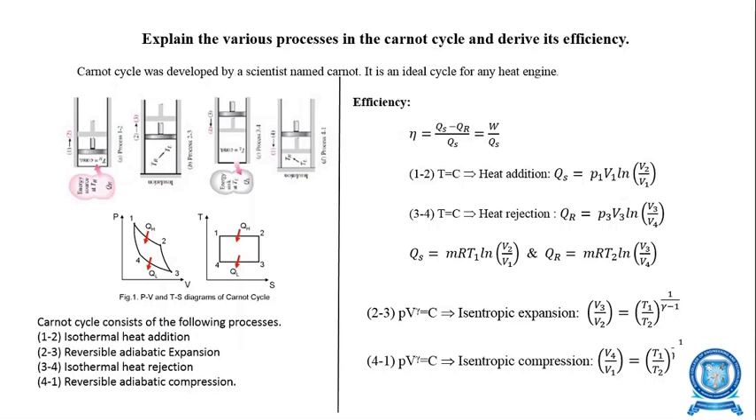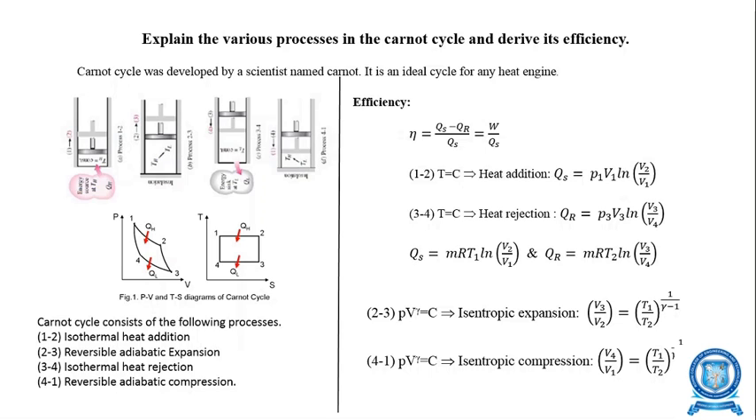So here we have explained the Carnot cycle. Look at the PV and TS diagram for the Carnot cycle. There are four different processes: 1 to 2 is isothermal heat addition, 2 to 3 is reversible adiabatic expansion or isentropic expansion, 3 to 4 is isothermal heat rejection, and 4 to 1 is reversible adiabatic compression or isentropic compression process.